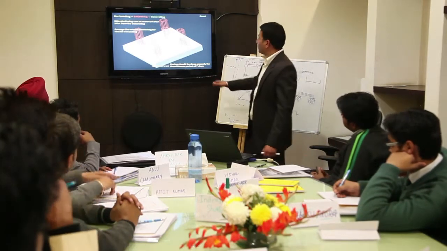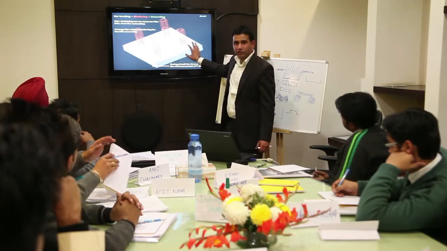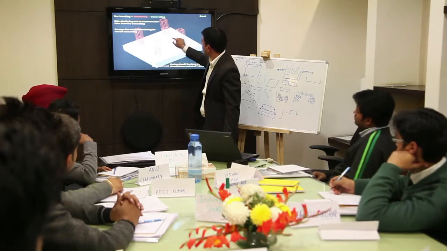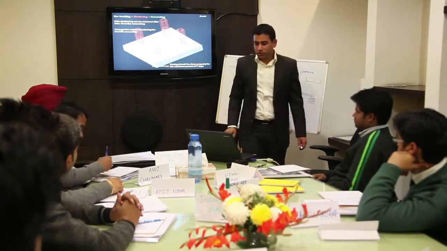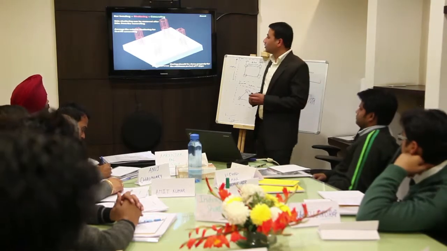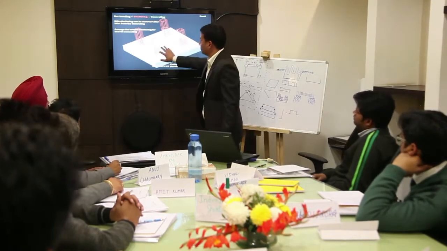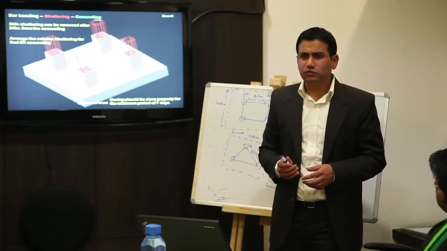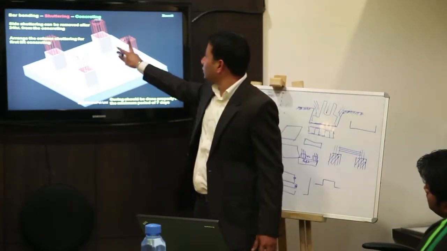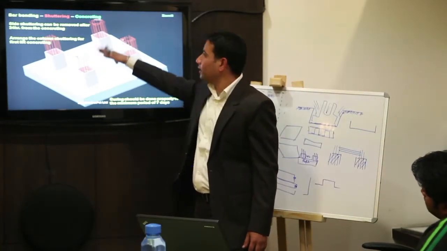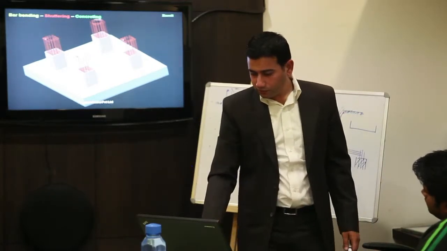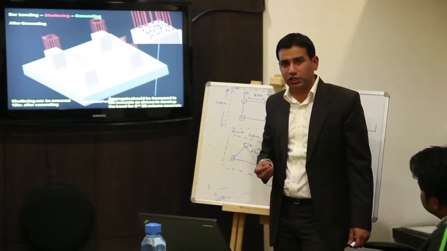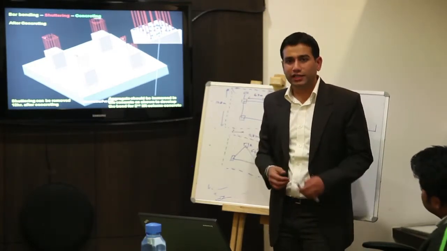After the completion of raft, this portion is complete, called raft, right? Clear? In the isolated type, this should be like here, small portions. So after removing the shuttering of the raft, then go for the first lift of columns. Shuttering 400 or something else, whichever is given by the customer, or the center to center of the columns and the diagonal to diagonal of columns. There should also be some rough space on the outer part to join the next level.